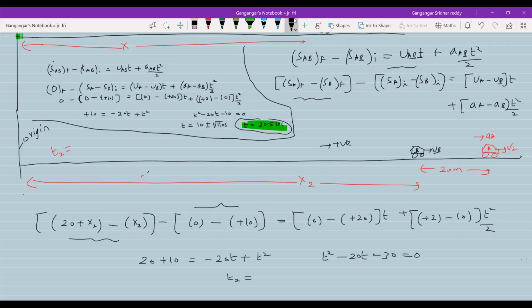Anybody got the value? This is what we are doing in the second part of the problem. Sir, 10 plus or minus root 130. 10 plus or minus root 120, yeah? 130, sir. 130. I think 10 plus 21.4. 21.4.